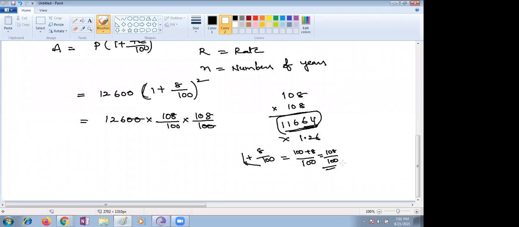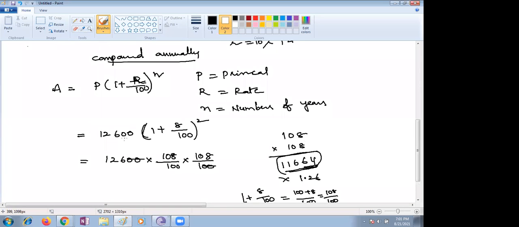Always you're supposed to reduce the fraction. The rate of interest is given as 8% here, that's why it comes in decimal.